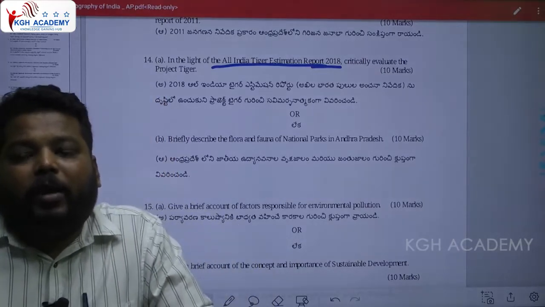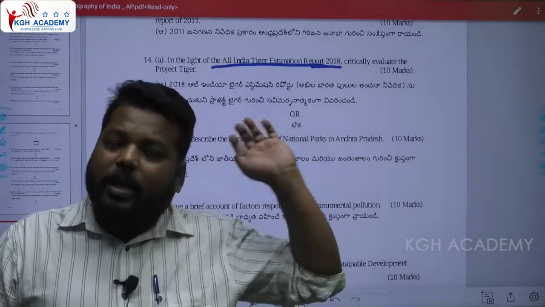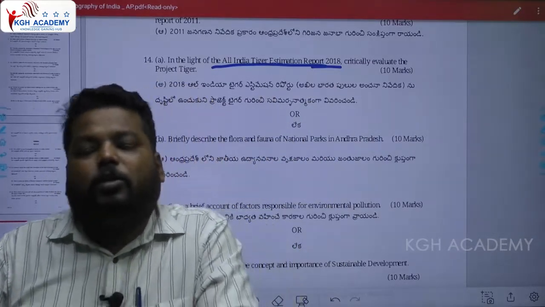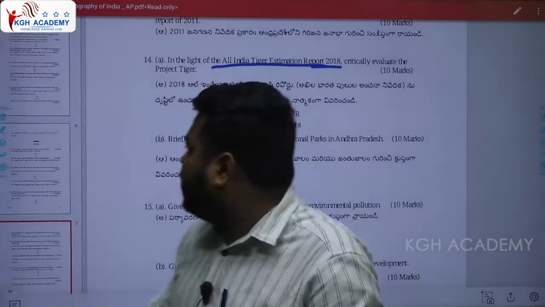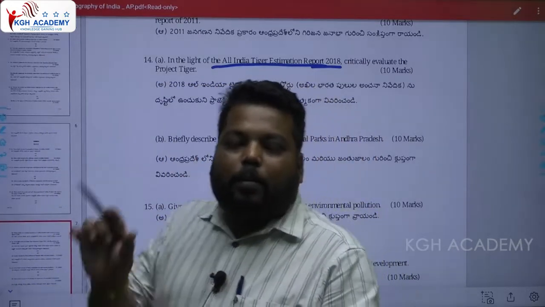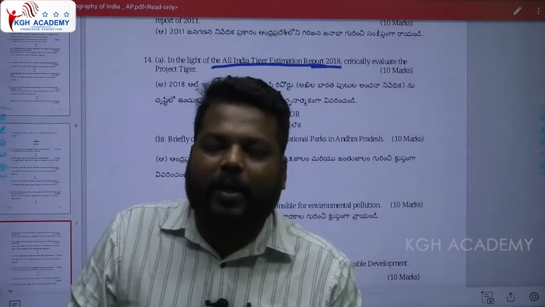So we have understood everything related to the Wildlife Protection Act, which we will see again. Once again, I'll repeat those Wildlife Protection Acts. Wherever the Wildlife Protection Act comes into the picture, Project Tiger comes into the picture, because out of all the projects, Project Tiger is very, very important.